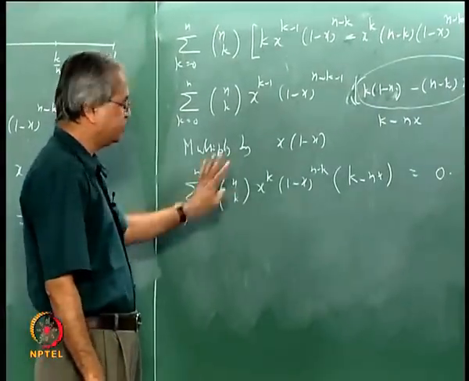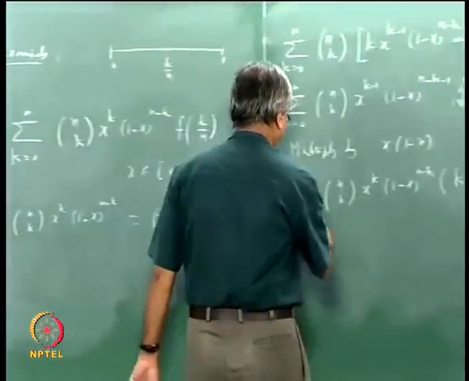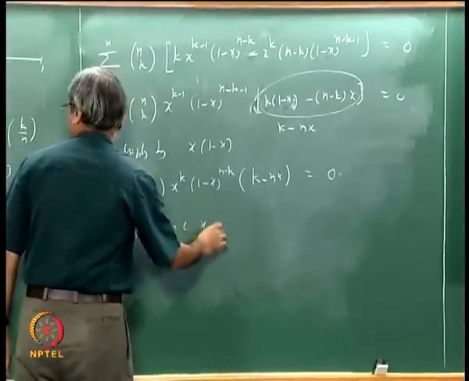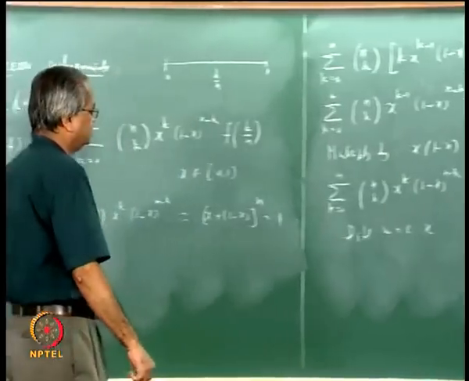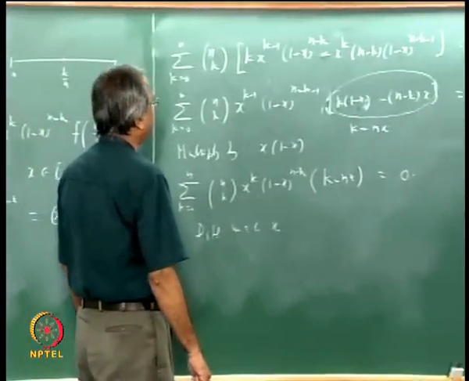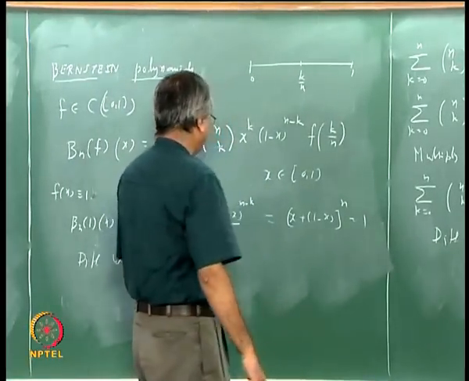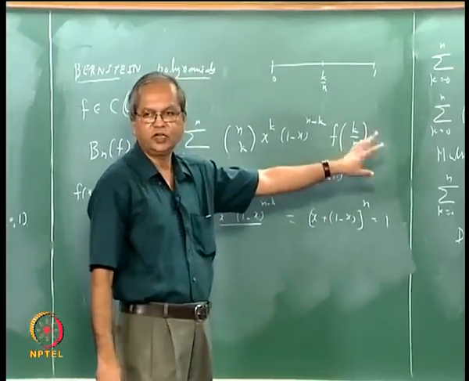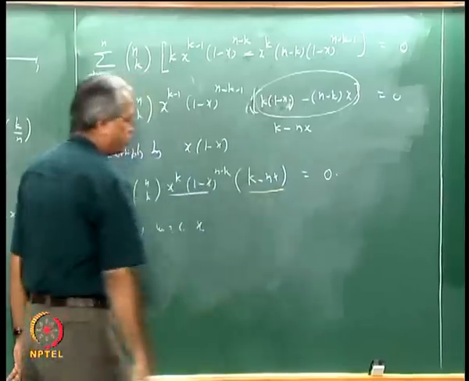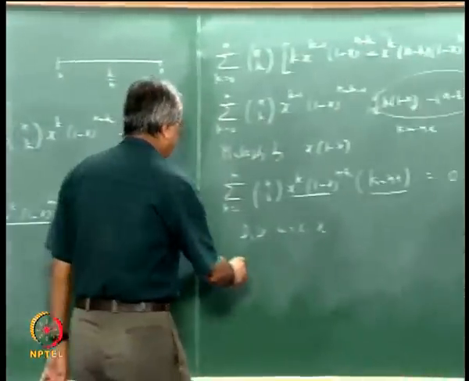Now differentiate this once again with respect to x. Since in the earlier step we differentiated the term x to the power k into (1 minus x) to the power n minus k, its derivative we have already met. So we can treat this as one term and this as another term in the product formula.